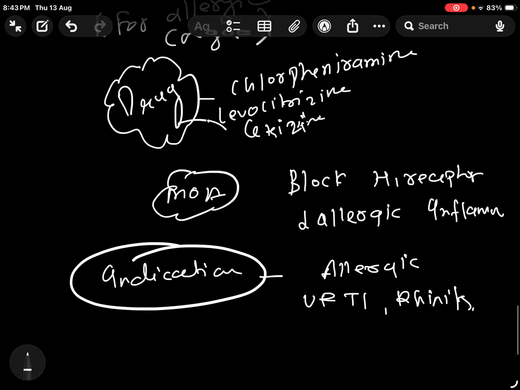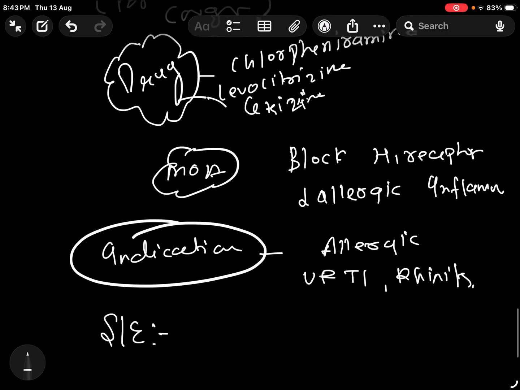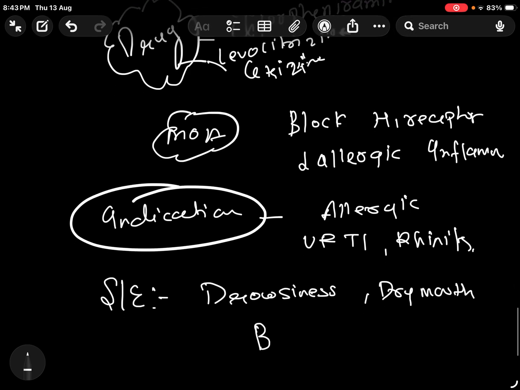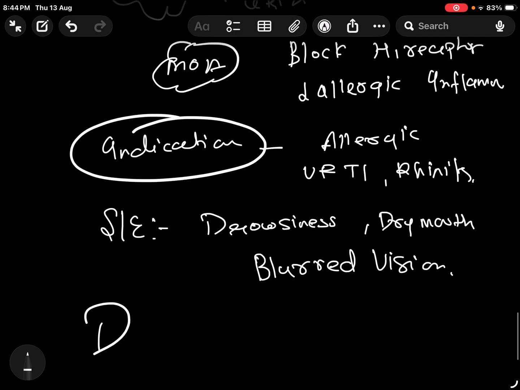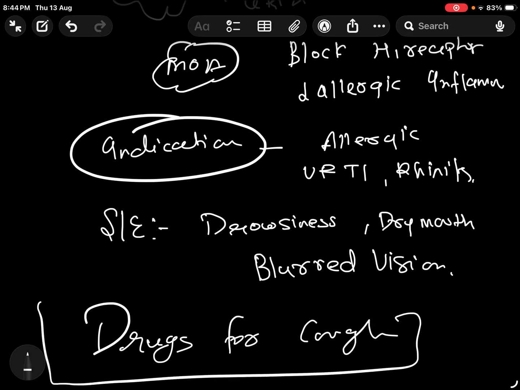Now what are the side effects? If we talk about the side effects of the last drug that we have discussed, the common side effects that we have seen are drowsiness, dry mouth, patients do complain too much of dry mouth, and blurred vision. Obviously when you have drowsiness, blurred vision can occur. So basically this is all about the drugs for cough. If you have any doubt, just rewind the video and recheck the video.